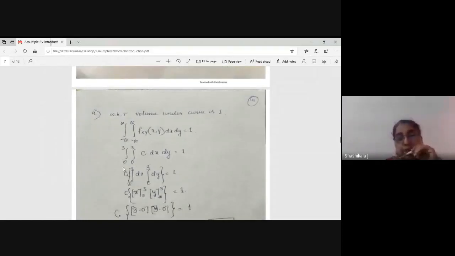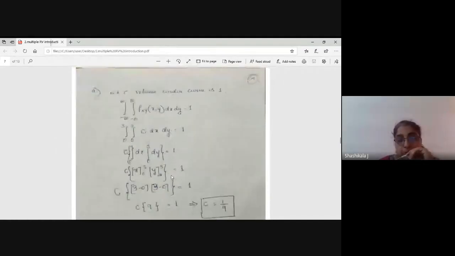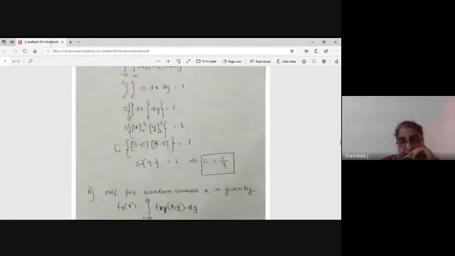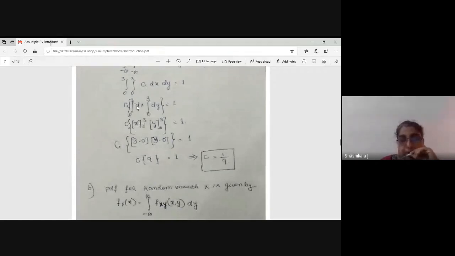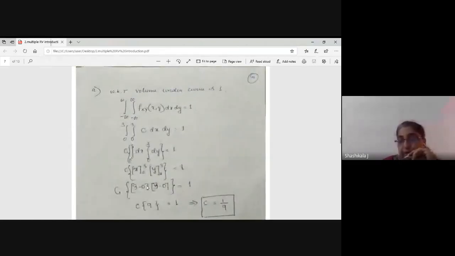Now you know how to do the double integration. Take the constant out. You have to integrate separately with respect to x and with respect to y. So you are going to get 3x. Please see this integration, and I hope you already know it. It gives 9C, so C is equal to 1 by 9. I hope you understood this one. Next, I will give the formula, you do the integration and tell me.